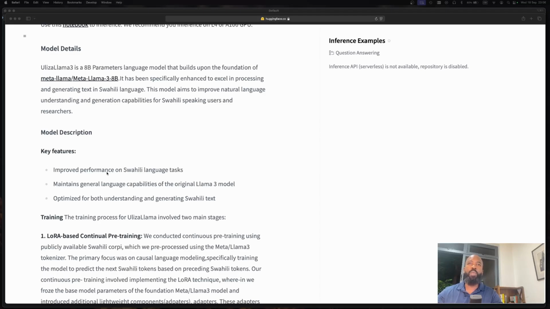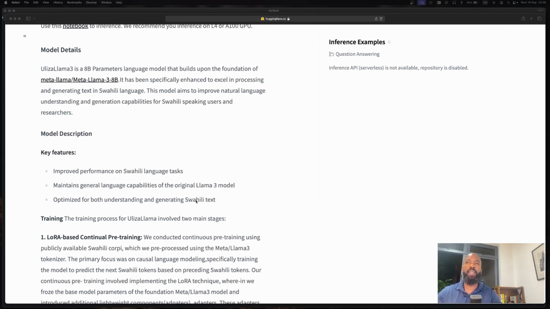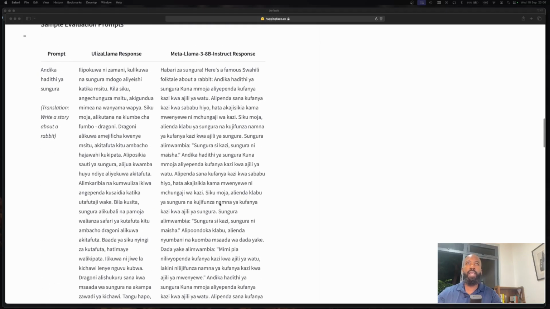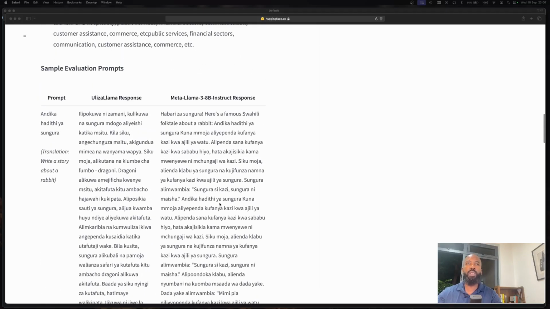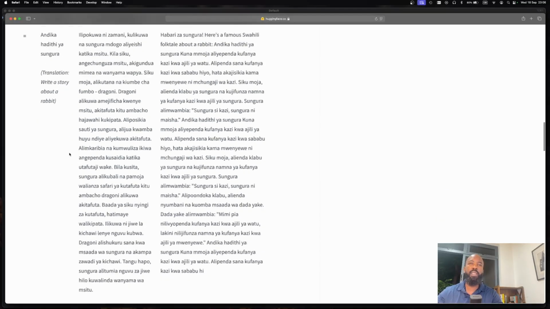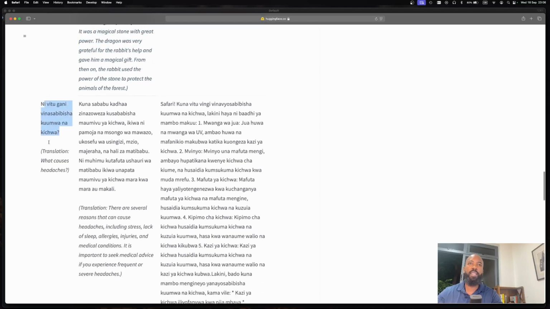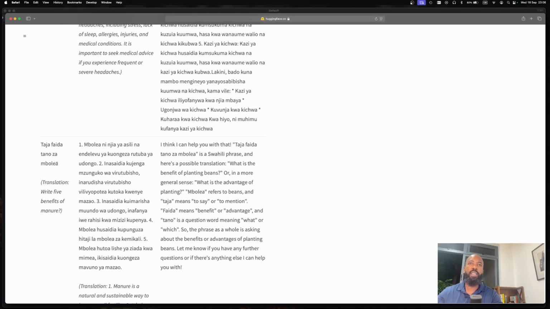It has improved performance on Swahili language tasks, maintains the general language capabilities of the original Llama 3 model, and is optimized for both understanding and generating Swahili text. At the bottom here, they have three sample evaluation prompts, which we shall be using to test this out. The first is write a story about a rabbit. The second is what causes headaches. And the third is write 5 benefits of manure.